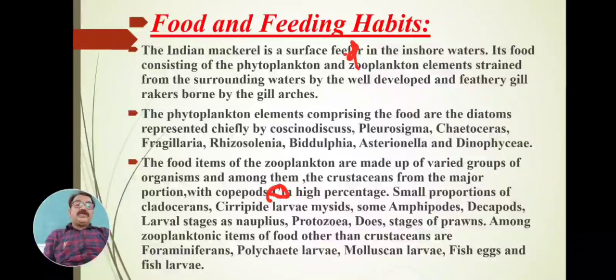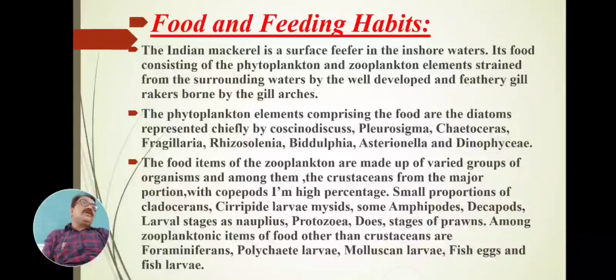Among the foraminiferans, polychaete larvae, molluscan larvae, fish eggs and fish larvae. All these zooplankton foods, the fry, fingerlings and eggs of fishes, are also used as food for mackerel, but as a secondary food next to the phytoplankton.